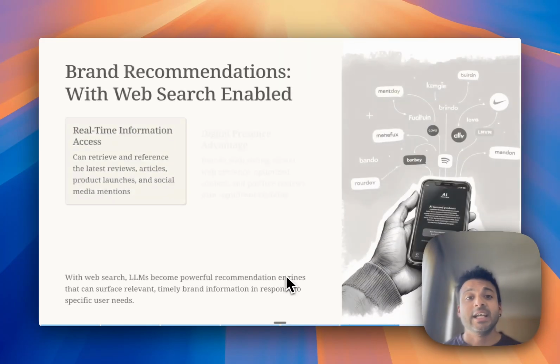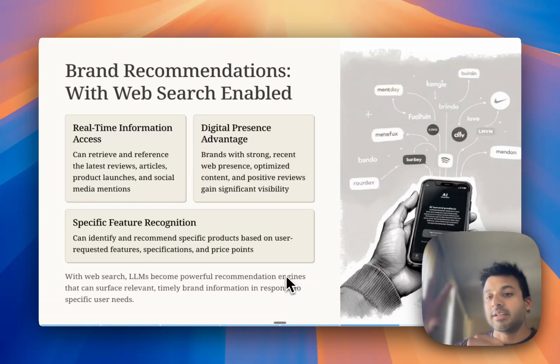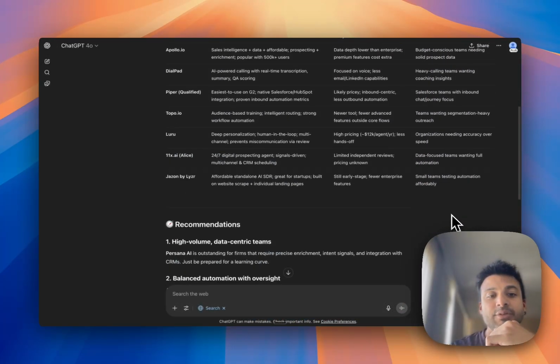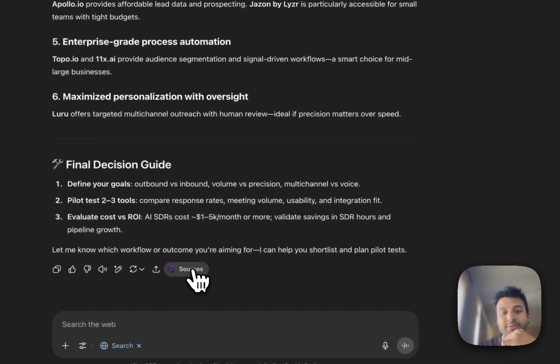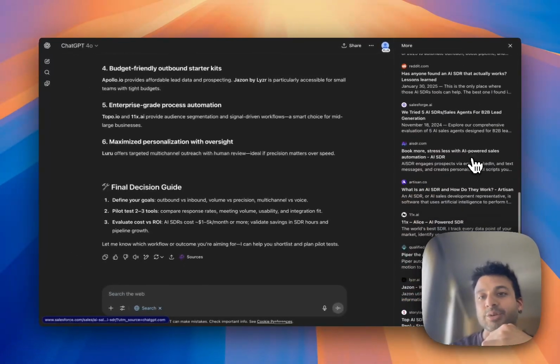Now, on the other hand, if you are showing up on web search, it's because it's using kind of the Bing or Google API to get results. And I'm going to show you actually where these results are coming from. So you scroll down here, you can see sources when it does a web search. If you click on the sources, you'll see where it's picking up these sources from.